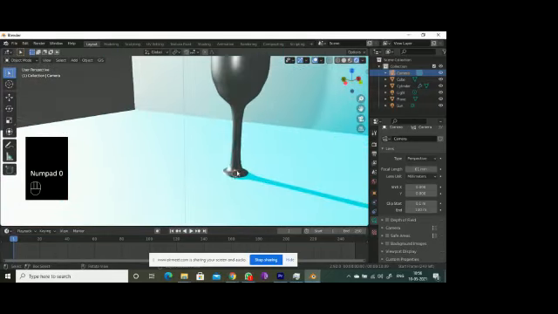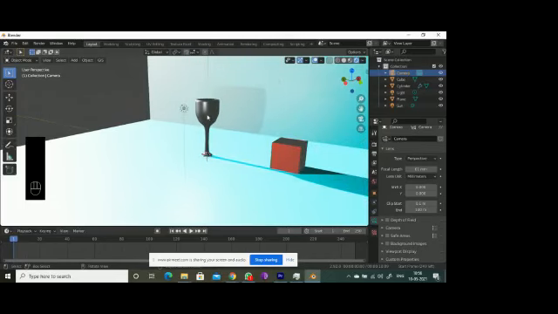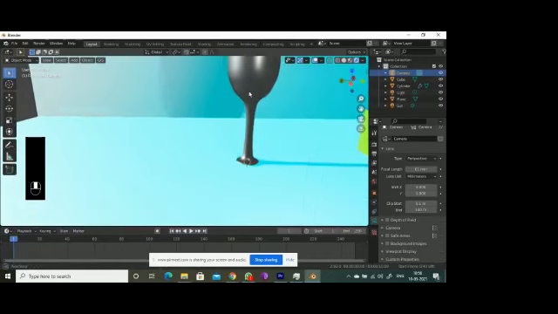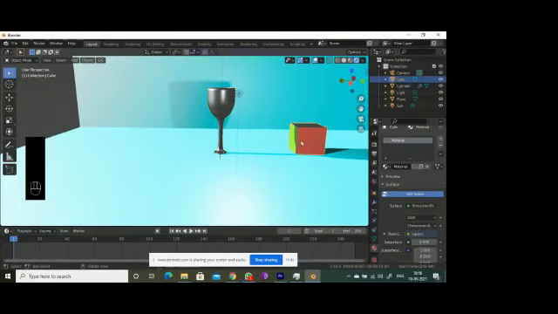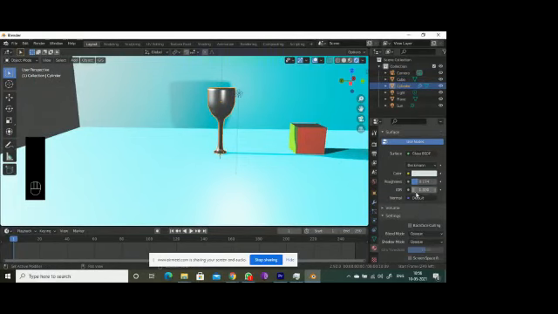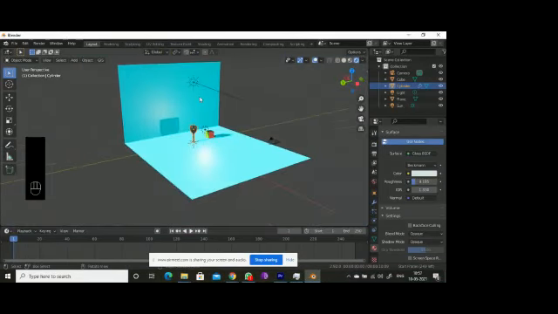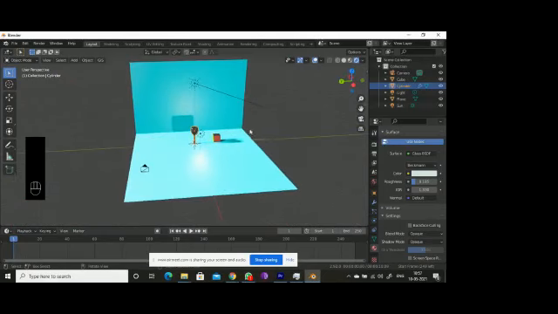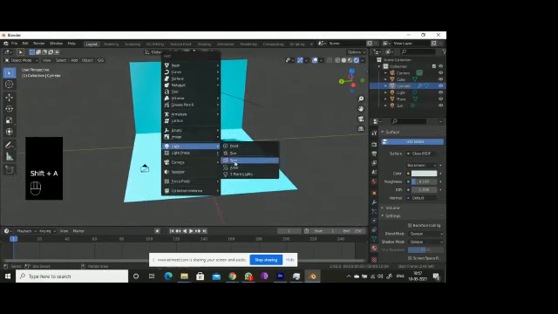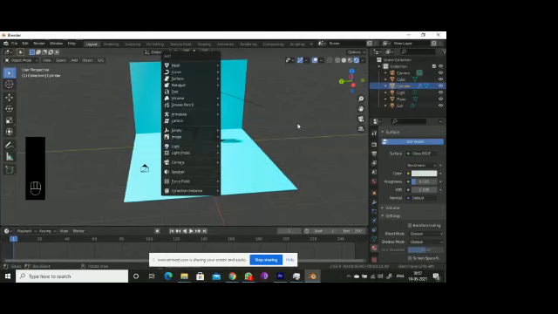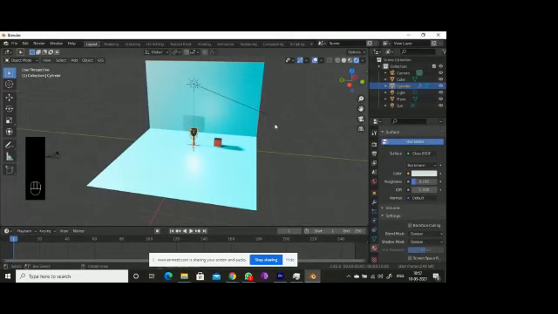So this is what I said. Glass, I made. Okay, this is the cube. So if I decrease the roughness, it is getting much darker. If I go for sun, so this is the sun. Here we have others also: spot, area, 3-point lighting. 3-point lighting will be for environments. If you go for environments, it's okay. So okay, it's time up here.